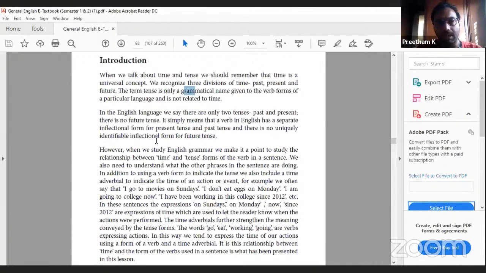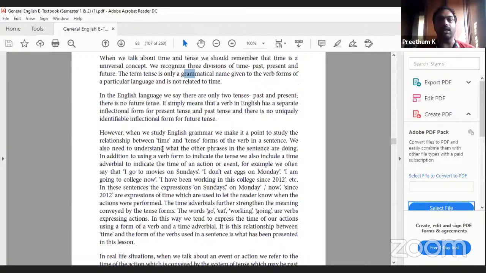It simply means that the verb in English has a separate inflectional form for present tense and past tense, and there is no uniquely identifiable inflectional form for future tense. Because many times we use the present forms only to denote future. For example, whenever I'm referring to the future, I can say I will go to Delhi tomorrow. So here I have not used any different forms. By using the simple present tense forms only, I'm denoting a future tense.